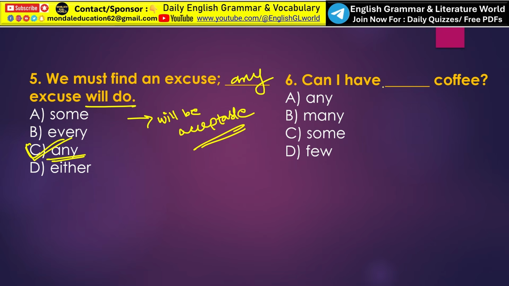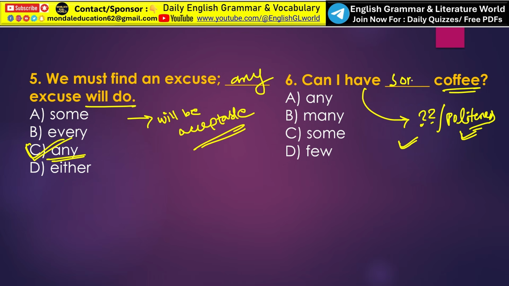Next, can I have dash coffee? Look at the sentence. The sentence suggests a question, also one kind of politeness. I have already told you in our previous class, if the sentence suggests a question and politeness, then the correct answer should be some. So, can I have some coffee? Option C, some, is the correct answer.